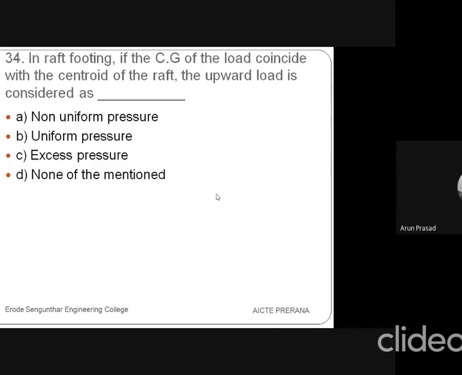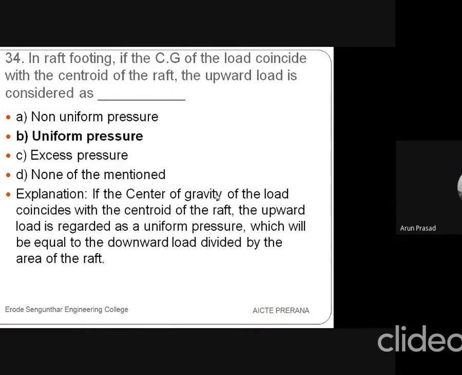Then the 34th question is, in raft footing, if the CG of the load coincides with the centroid of the raft, the upward load is considered as non-uniform pressure, uniform pressure, excess pressure, or none of the mentioned. So the answer is uniform pressure. If the center of gravity of the load coincides with the centroid of the raft, the upward load is regarded as a uniform pressure, which will be equal to the downward load divided by the area of the raft.